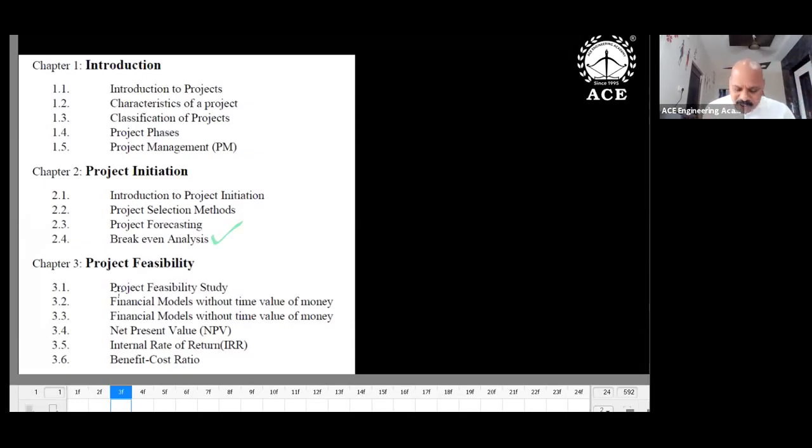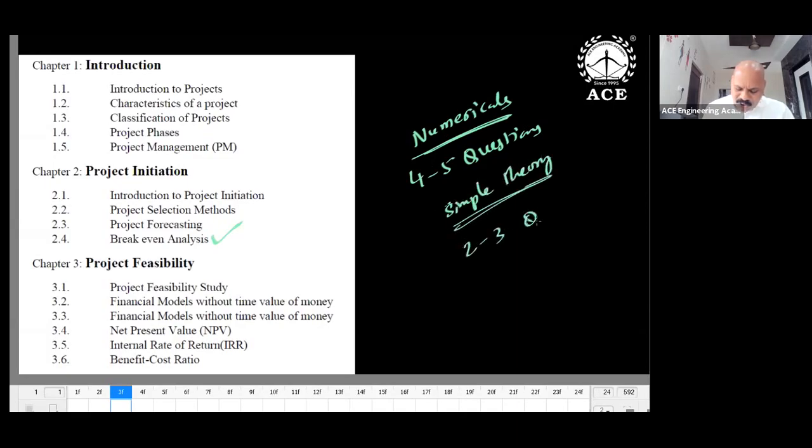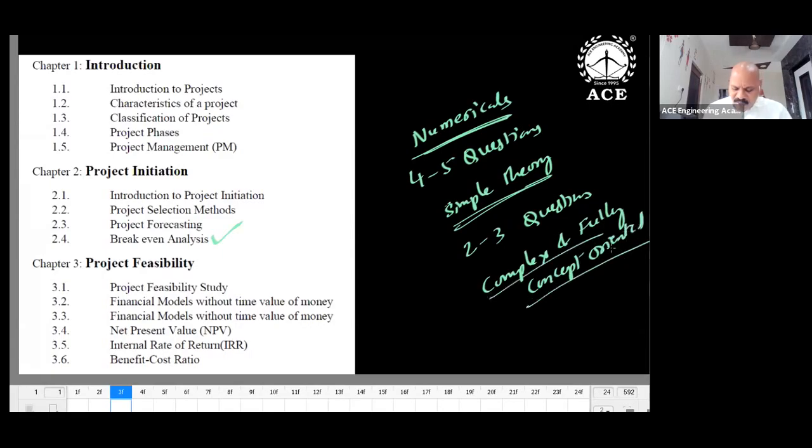How many numericals can you get in project management? 4 to 5 questions, only numerical type. And simple theory questions, 2 to 3 questions. And complex and very tough, fully concept-oriented questions, maybe 2 to 3 questions. This numerical portion you can complete, so don't miss any question. Numericals are guaranteed. So 4 to 5 questions means you must attempt these questions, guaranteed.